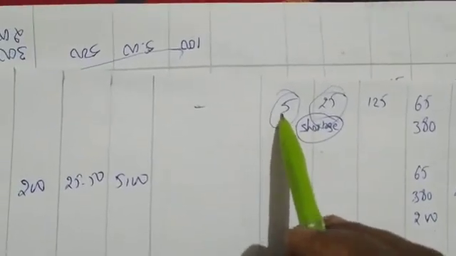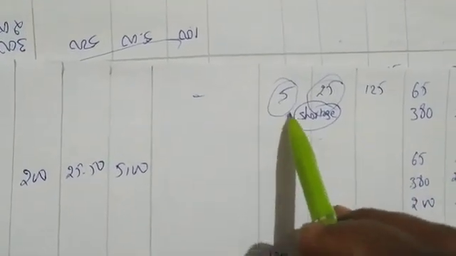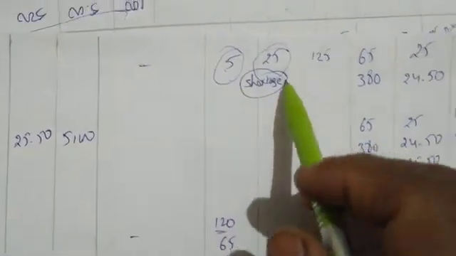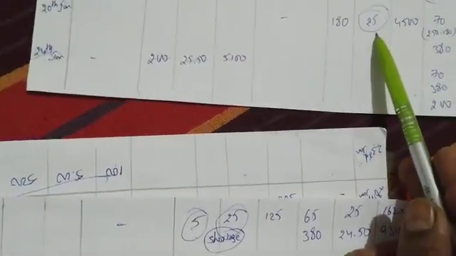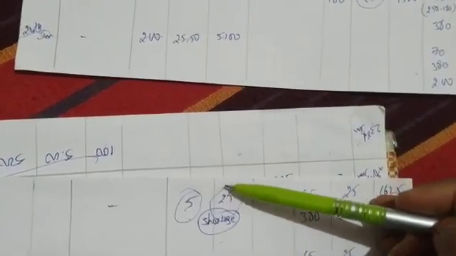Next, whenever there is a shortage, the shortage quantity will be given. You have to record it in the issue column, and you have to take the latest issue price. So here the latest issue price is 25.